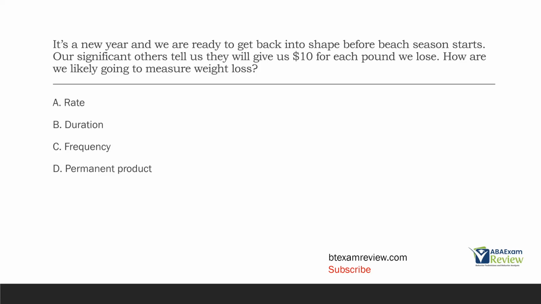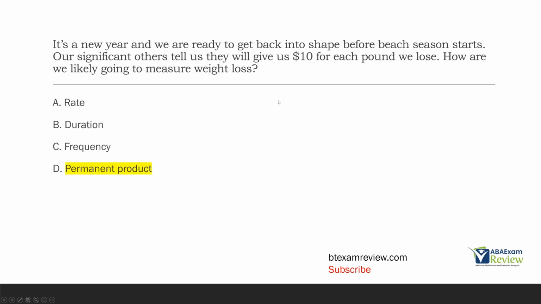Well, D, permanent product. Permanent product is going to be the ultimate result of all of our behavior. Our diet and our exercise are all going to lead to a permanent product, which is a perfect way to measure this, right? Because it doesn't matter how we get it done. We're not worried about that. We're only worried about what our behavior produces and the outcome. So when you're worried about what the behavior produces and the outcome, then you're going to want to look at permanent product.